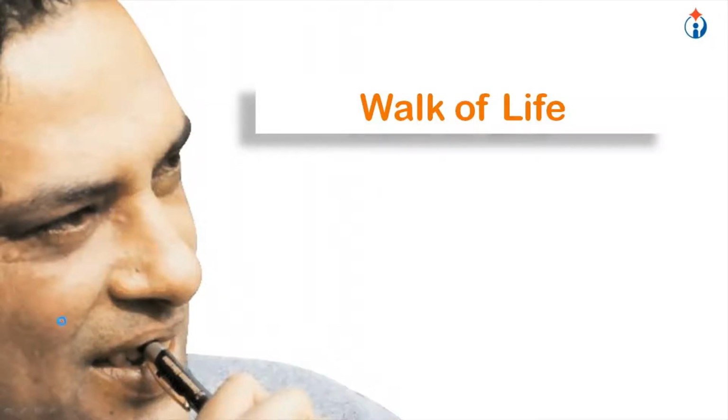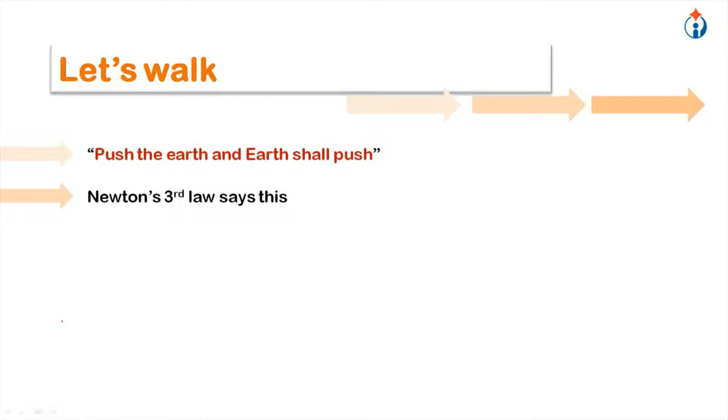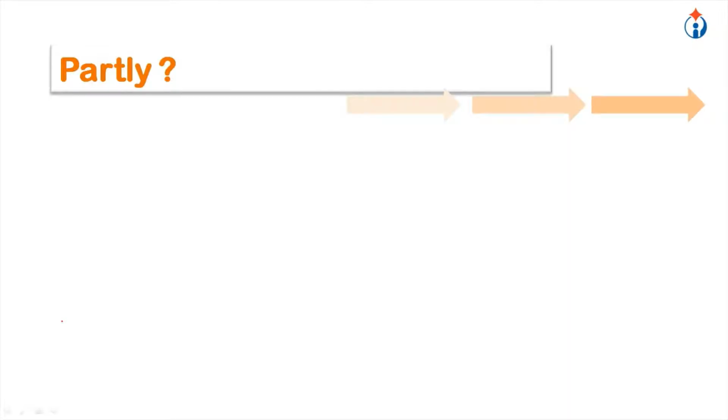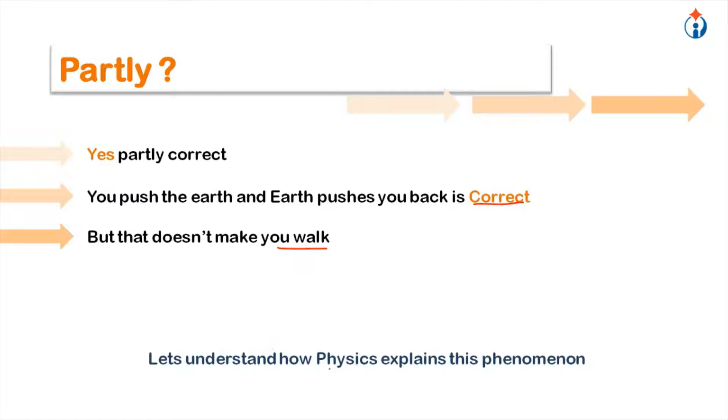Walk of life. Let's walk. Push the earth, and earth shall push. Newton's third law says this, and you would walk. Partly correct. Partly? Yes, partly correct. You push the earth and earth pushes you back is correct, but that doesn't make you walk. Let's understand how physics explains this phenomenon, walking.